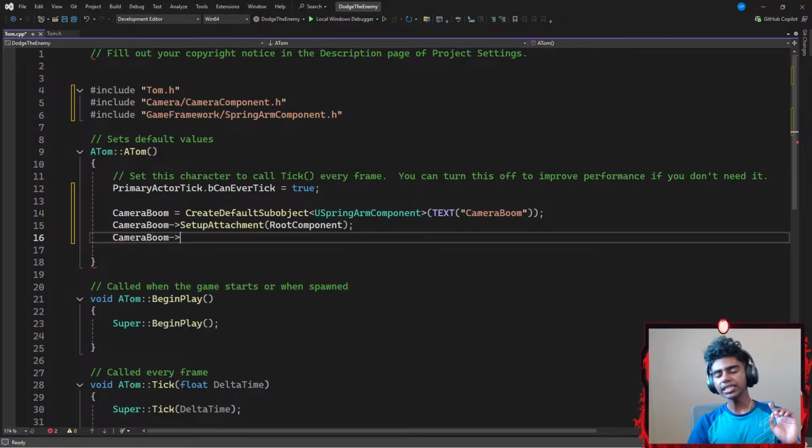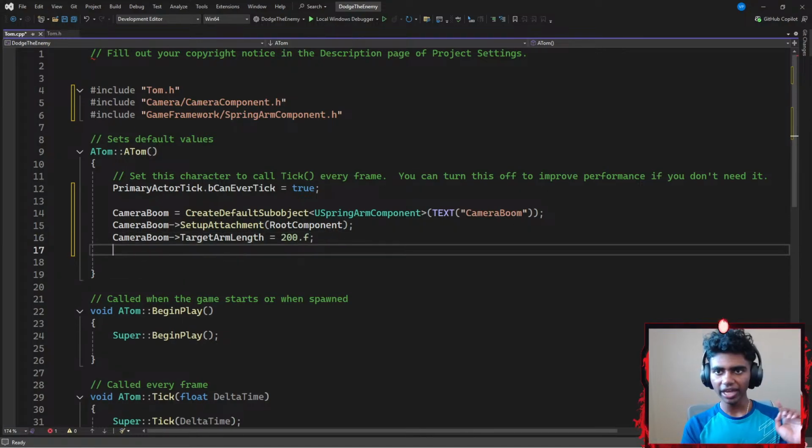Okay, and then next up, I'm gonna point my camera boom towards something else. Let's say I'm gonna point it towards a target arm length. Since it is a camera boom, it's more like a selfie stick, I can extend it further away as well. So I'm gonna go with TargetArmLength. Now my target arm length is gonna be something like 200.f ending with a semicolon, which basically means my camera boom is going to be 200 centimeters away from my character.